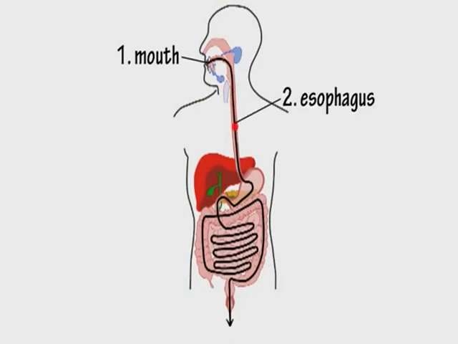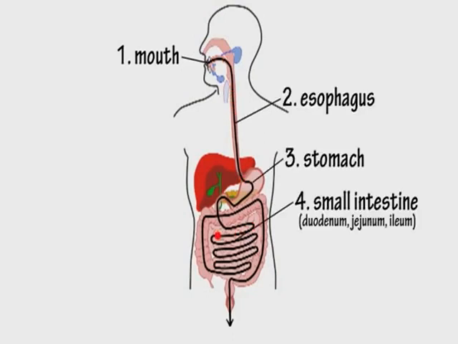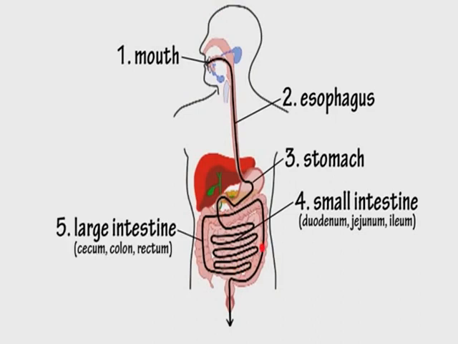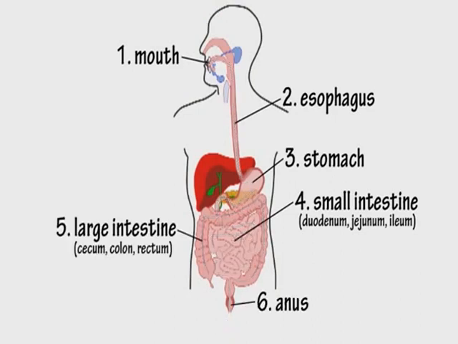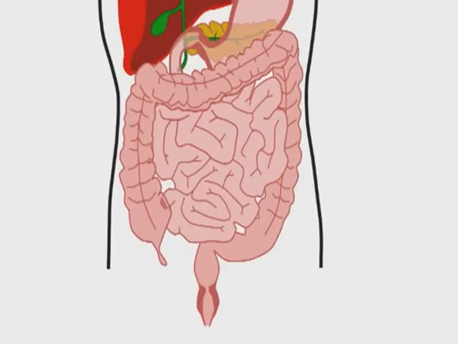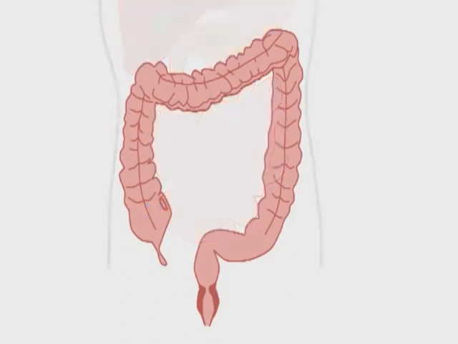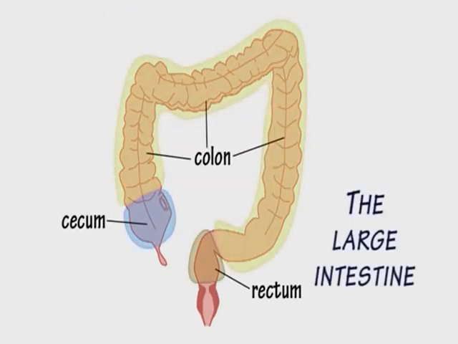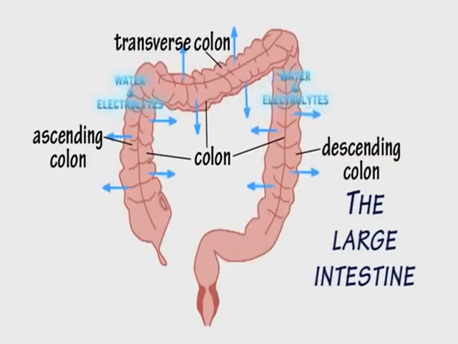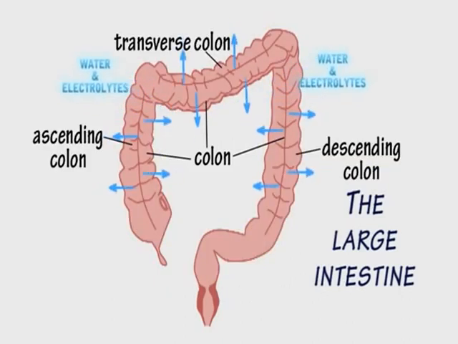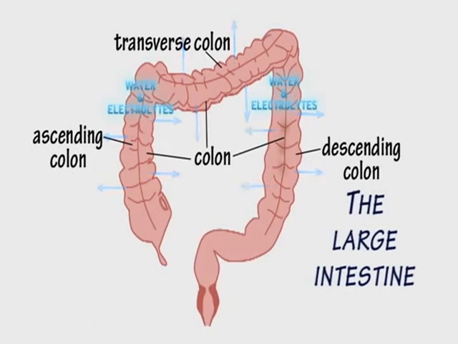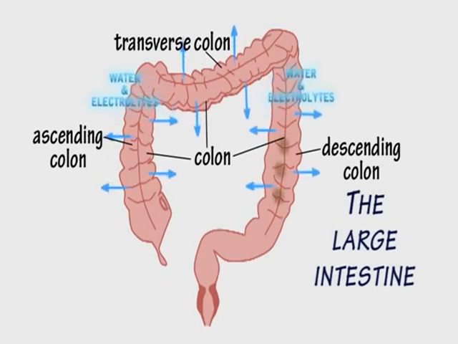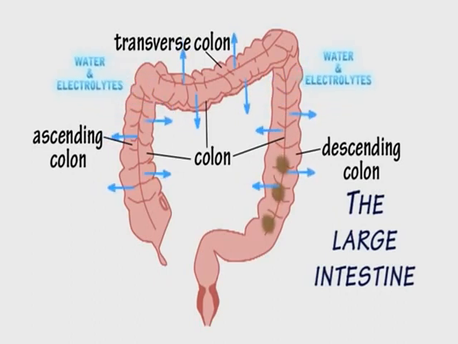Do you know the general direction that food travels during the process of digestion? If you travel further down the line, finally you come to the large intestine, where water and electrolytes are removed, turning what is left into solid poo.